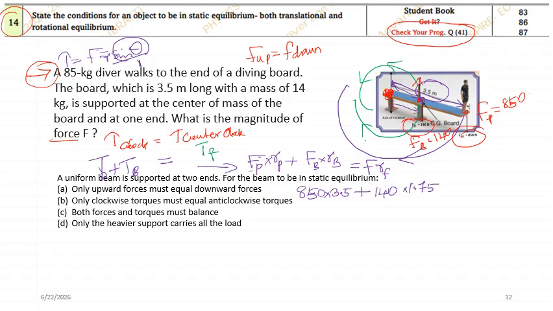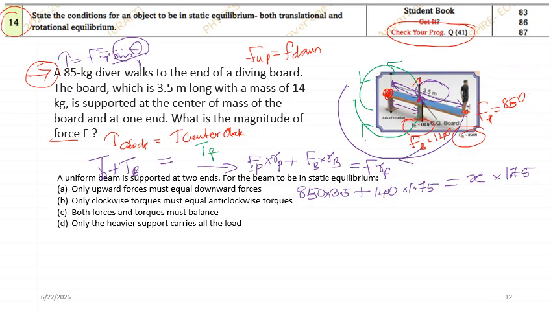Okay, so 1.7. And F we do not know, we'll put it as X, and then RF again. See, look, the force is acting exactly at the middle, so the radius will be counted as 1.5. Okay, this is it. Now what is to be done? Now put the values in, and you can rearrange, and finally you will get an answer. Let me put the values in the calculator.